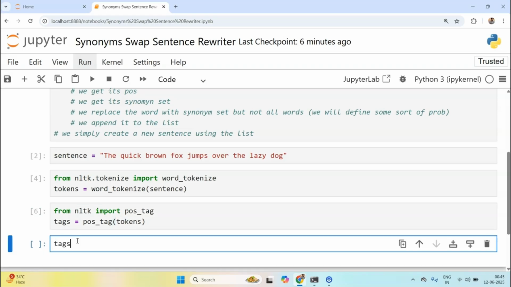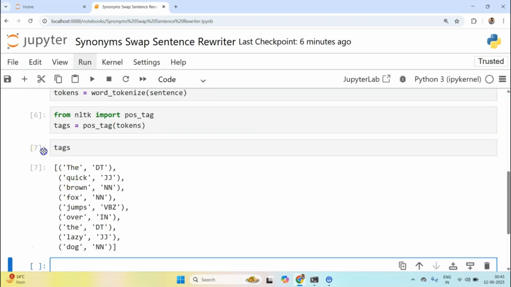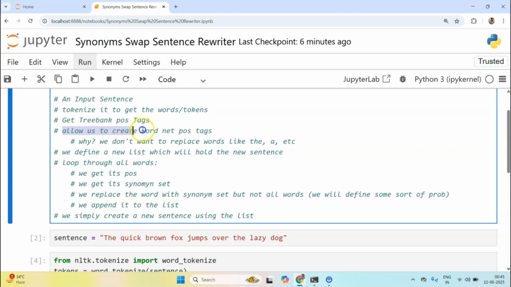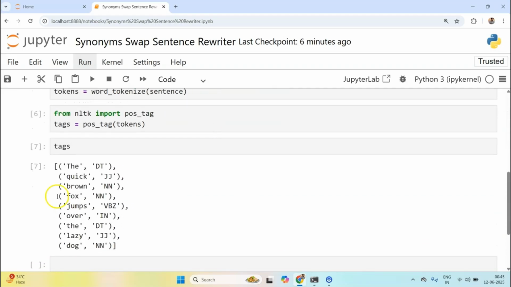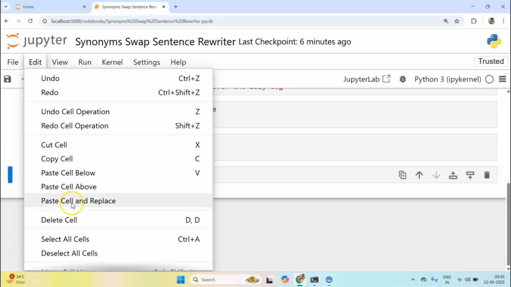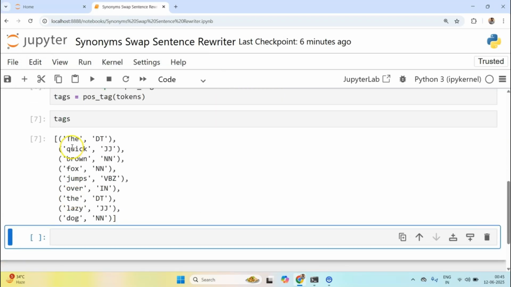Let's see if we have tags. Yes, we have the tags. Next, let us create a wordnet POS tag. Before that, let me undo that delete cell. One second, undo cell operation. Okay, so we have these tags.